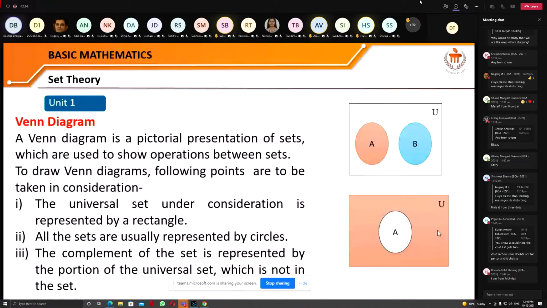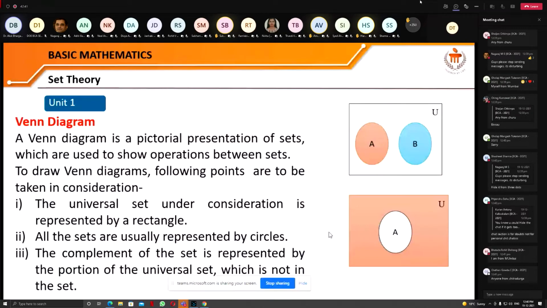And the complement, let us see what is the complement. So the complement is what? If we subtract that part of the set from the universal set, then that is called the complement. Means what?